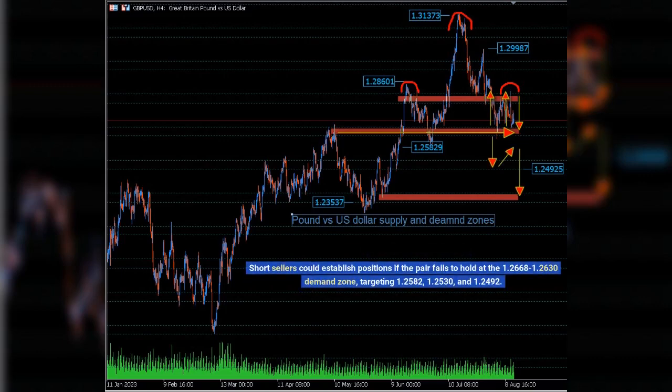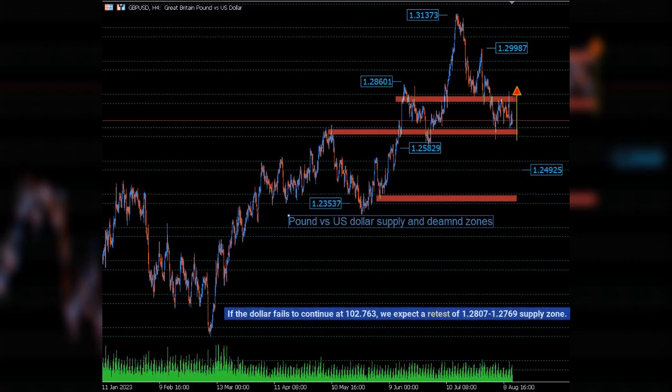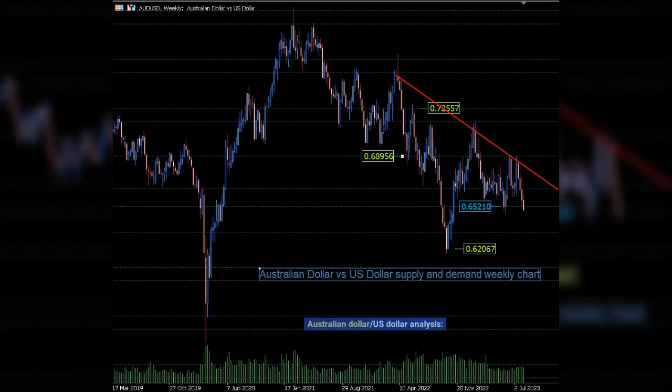Short sellers could establish positions if the pair fails to hold at the 1.2668–1.2630 demand zone, targeting 1.2582, 1.2530, and 1.2492. If the dollar fails to continue at 102.763, we expect a retest of 1.2807–1.2769 supply zone.